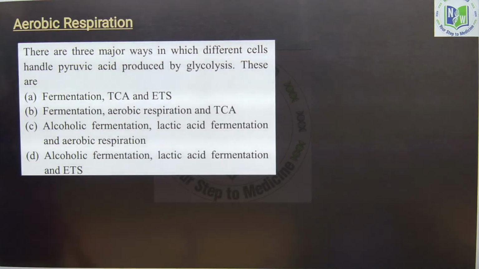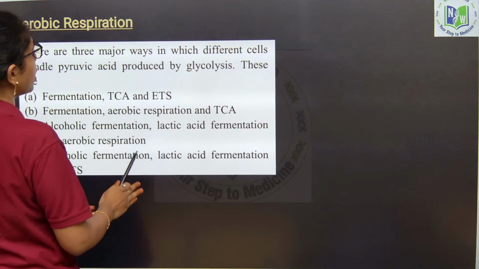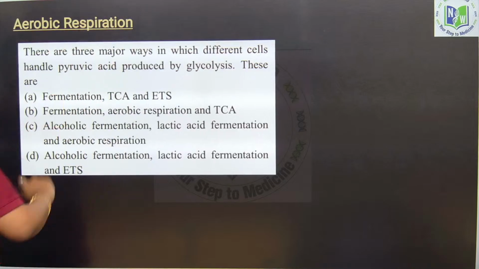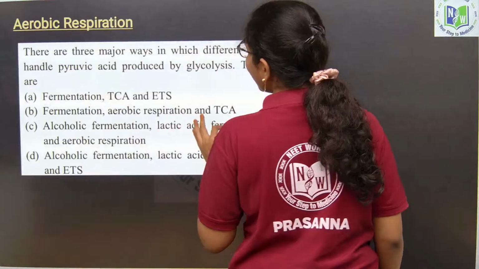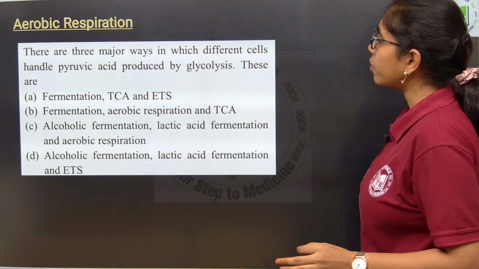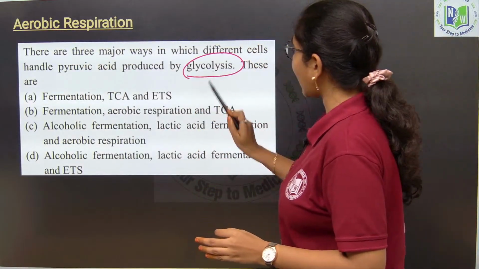Students, just go through the questions. This is the most important session because I have chosen only difficult questions today. Okay. There are three major pathways in which different cells handle pyruvic acid produced by what? Glycolysis.